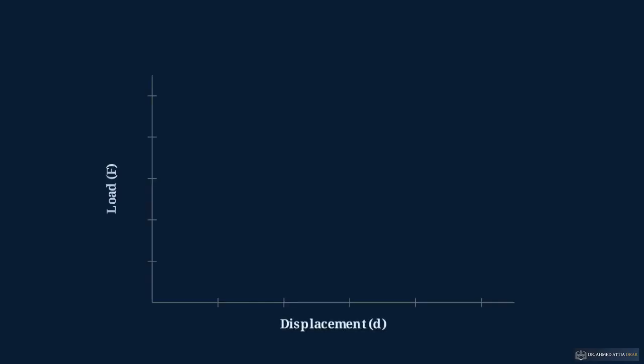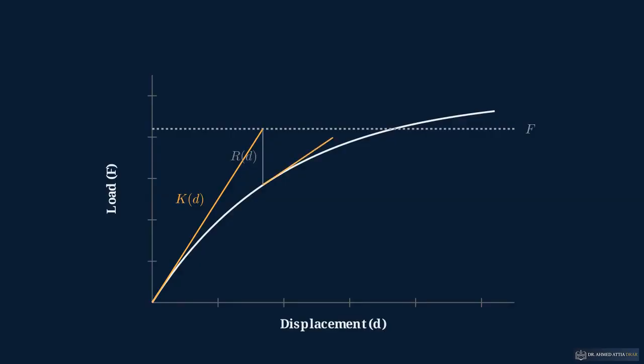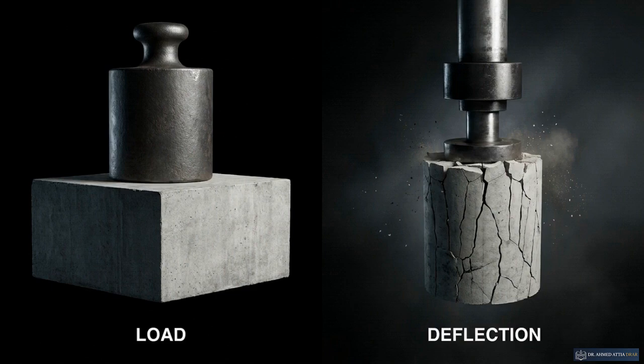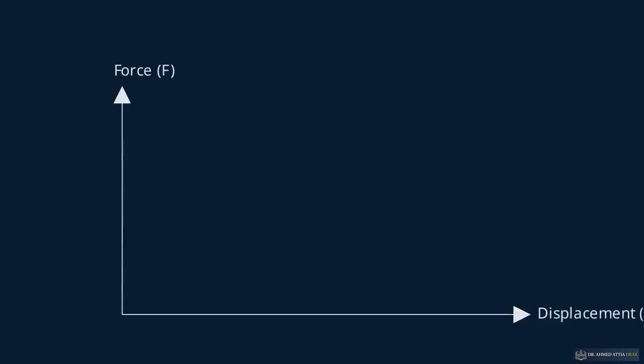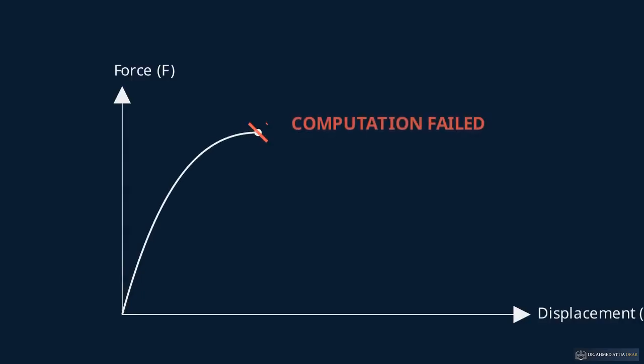The software applies the total load in small increments, utilizing iterative procedures like the Newton-Raphson method to restore balance within each step. Engineers can instruct the solver to apply a fixed amount of force or a fixed amount of physical deformation. When simulating concrete, displacement control must be used. Applying pure force causes the mathematical calculations to collapse at the exact moment the physical structure peaks.